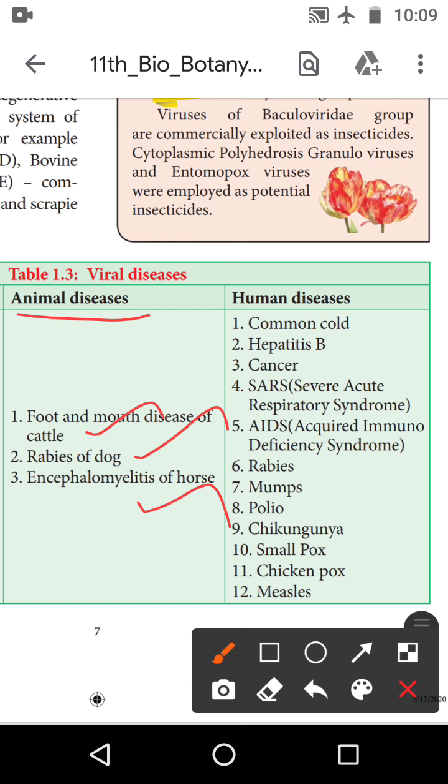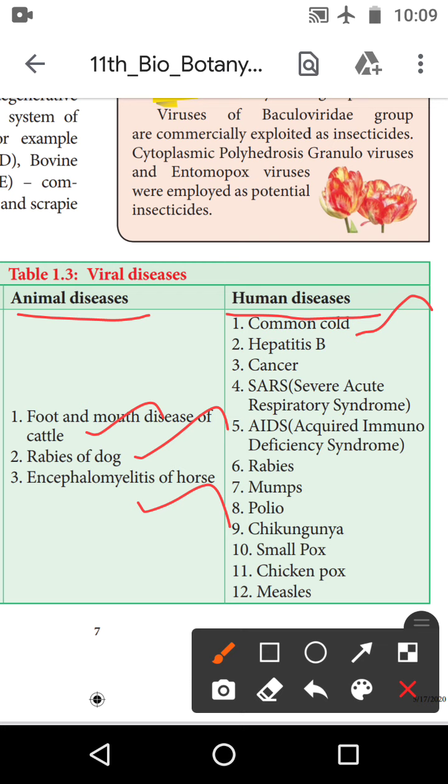Then the next one is human disease. What viruses affect the human? What diseases are present? Common cold. Already you know, how many viruses cause the common cold? Yeah, correct. More than 100 strains of viruses cause the common cold. Yeah, good. It mostly affects children.